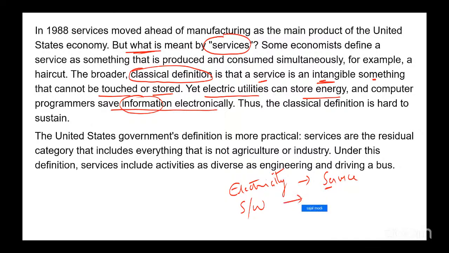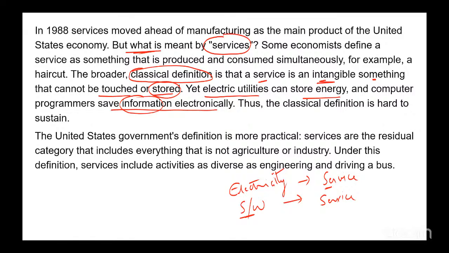So somebody is giving you a service. They are developing some software for you. So they're giving you a service. Software companies are considered service in the service industry, IT companies. But that software obviously can be stored electronically. So according to the author, this stored part is not really doing an appropriate job.